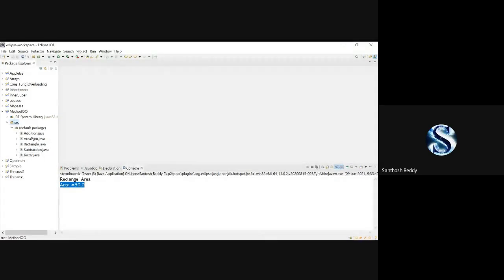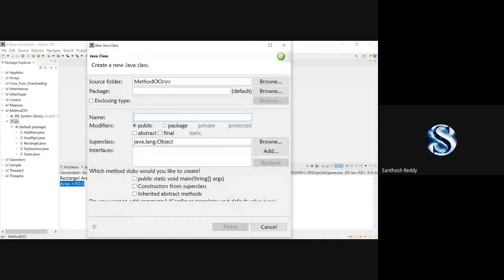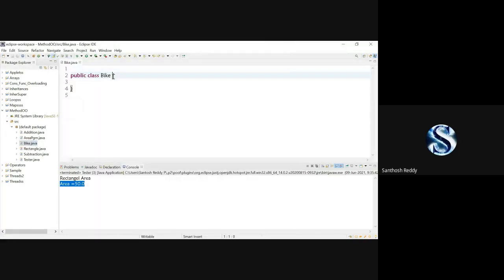Okay, now I'll create another class, which is bike, and I'll finish. Can anyone say, if I want to make any variable value constant, what is the keyword we use in C++?